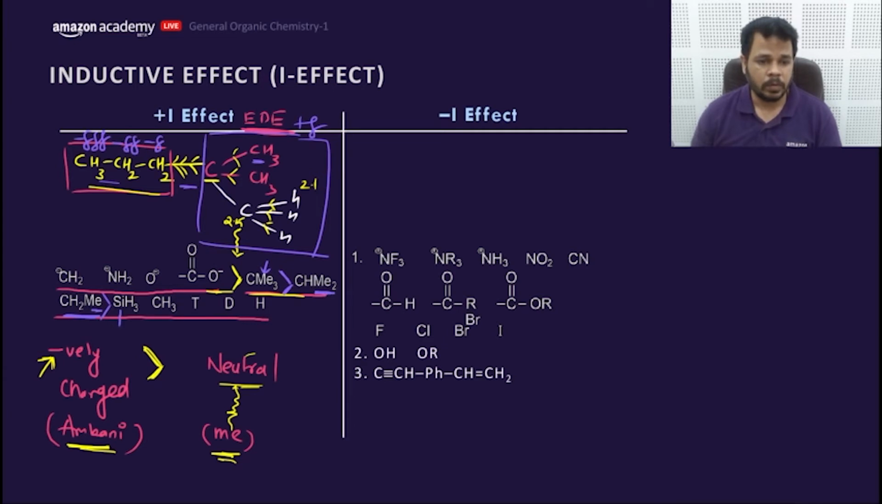Now we come to this point where silicon and carbon, we need to compare the electronegativity of silicon and carbon. As we move down the group, does the electronegativity increase or decrease?